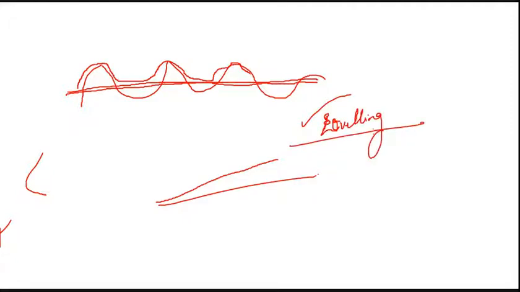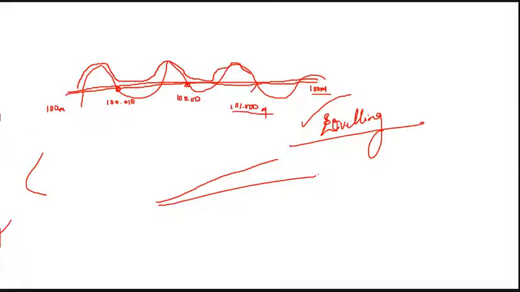Leveling is a type of surveying. We will see it in depth later; I'm just giving an idea. Suppose I fix that it is at 100 meters at one end. The road should be 100 meters at the other end also, but ideally we can't construct exactly 100, so at some point it will be 100.010, and here it will be 101.00.